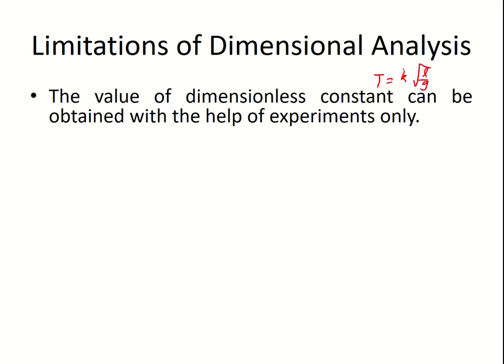I told you all that this k is nothing but 2 pi, but you cannot find that out by dimensional analysis. That can be found out only with the help of experiments. By measuring the time, length and g, the value of k was found to be equal to 2 pi, and that is how this constant was evaluated. वो dimensional analysis से नहीं मिलता. I hope you all got this.